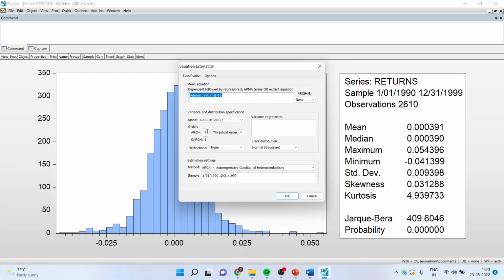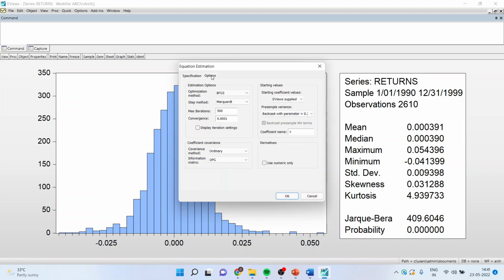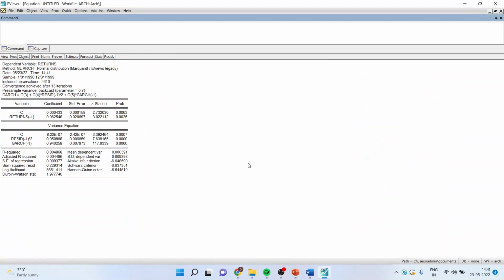Make sure ARCH 1 is on, GARCH 1 is on. Go in options and this time activate the EViews legacy. Click OK. You got the results. I'll simply copy this result in my Word file.